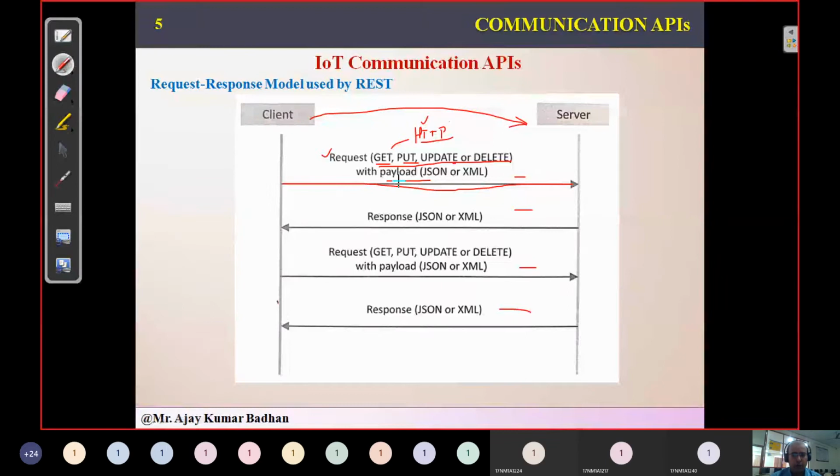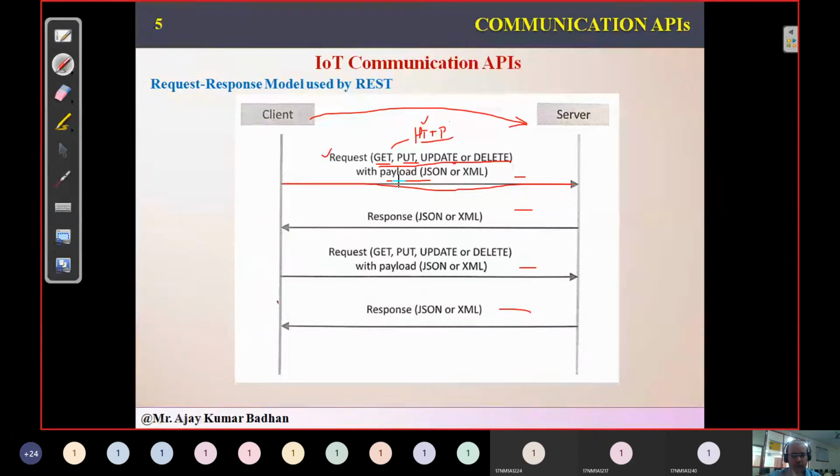So in your web browser, you are opening your Facebook account, and in that you are uploading your image, right? You might have gone to someone's wedding or some function, and you have taken some snapshots and you want to upload them to your Facebook. What are you going to do? You log into facebook.com in your web browser, and then you are going to upload that image.